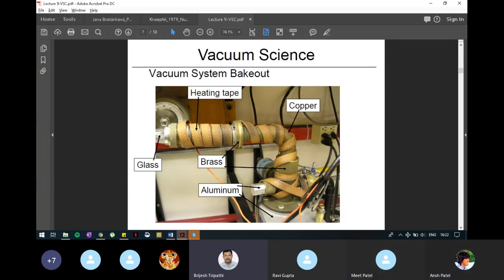I think it is one of the valves, the lower portion, which will be operating to open or close this line. So you can see in this photograph itself, there are three different types of materials: pure, ceramic and brass.